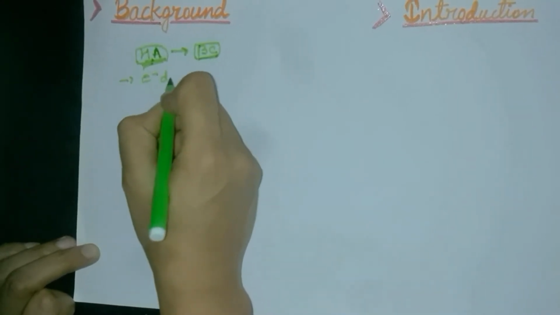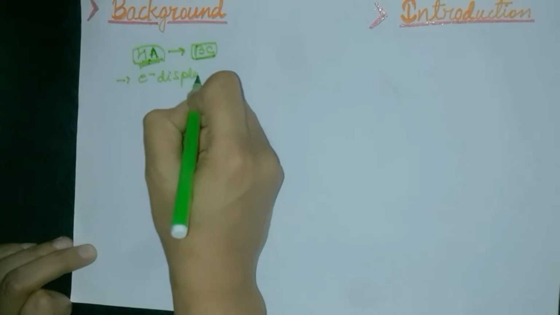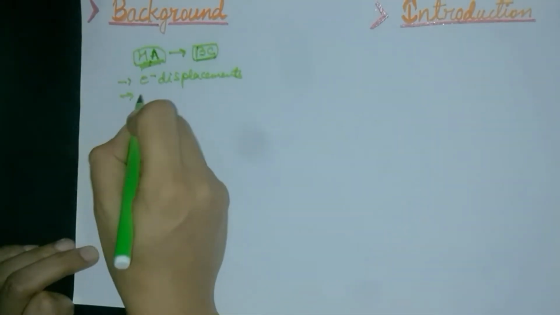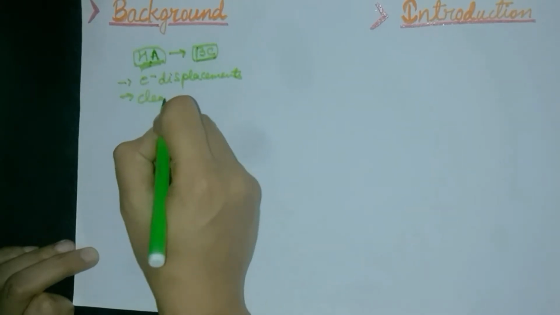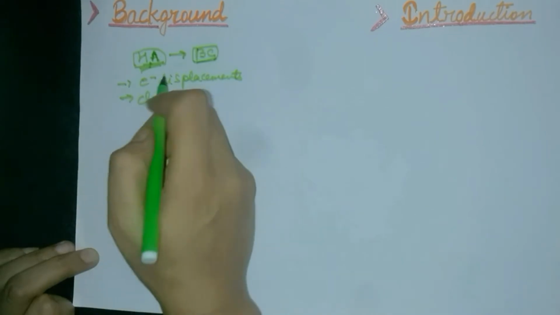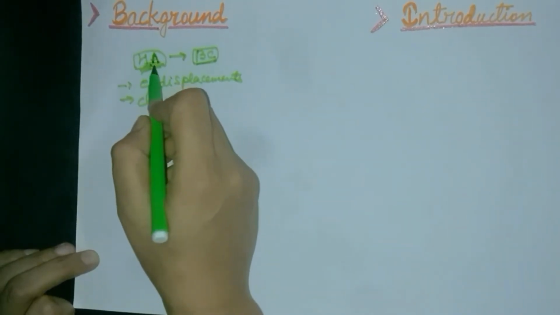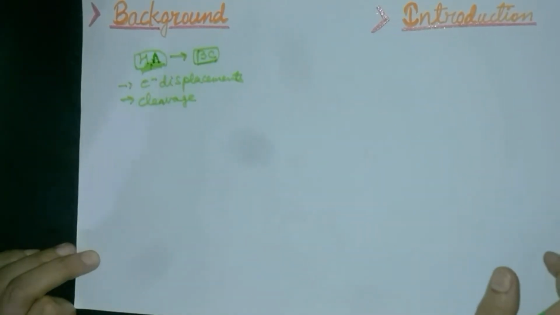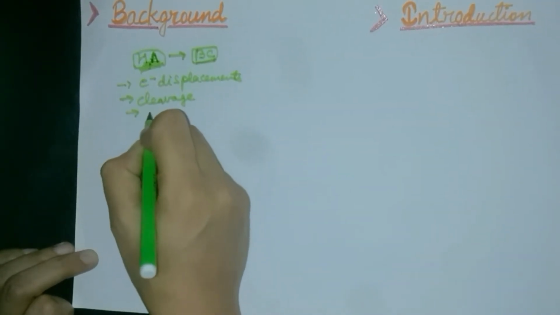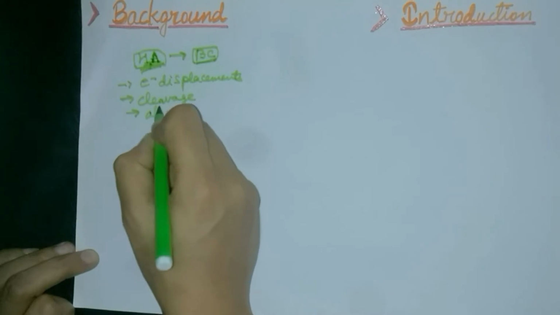And those changes might be electronic displacements, or cleavage, that is breaking or fission of the bond between H and A, or it may involve attacking reagents.